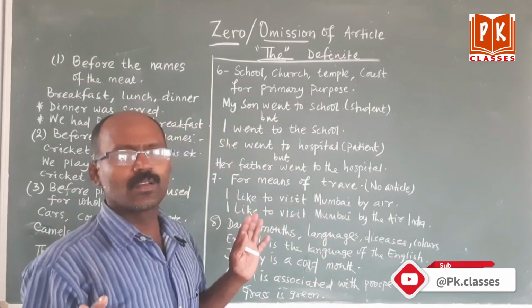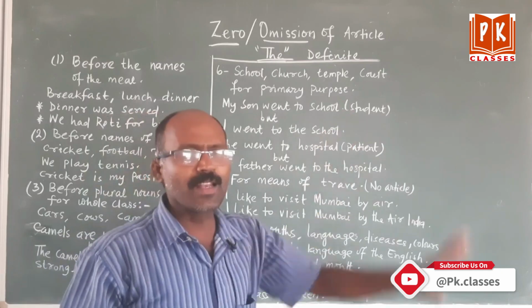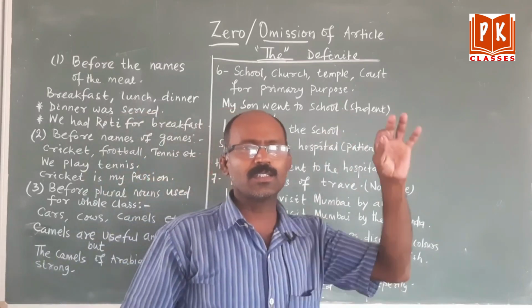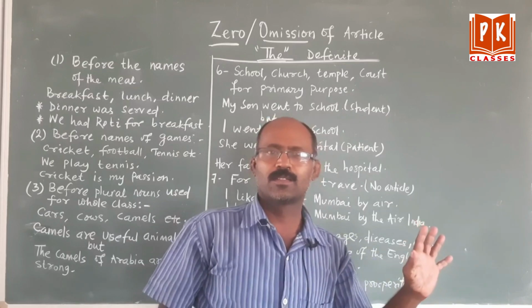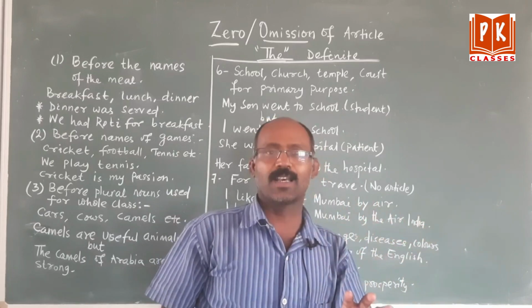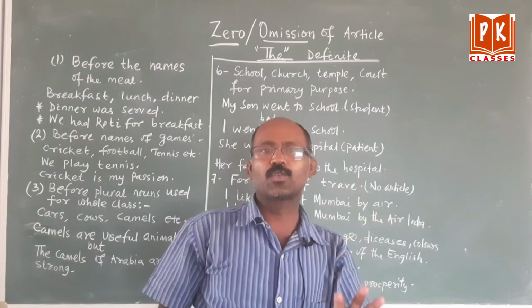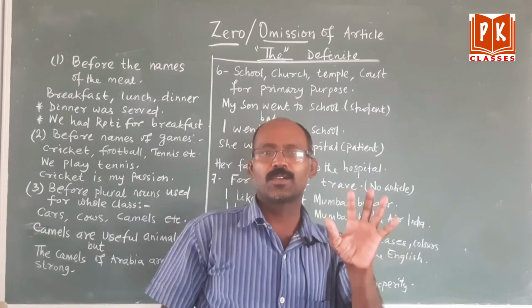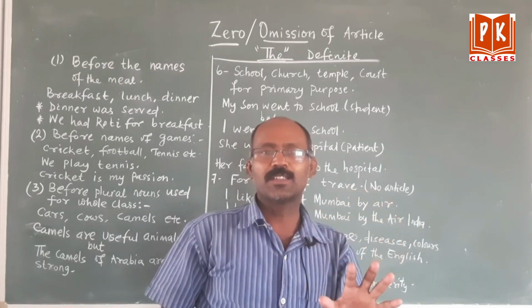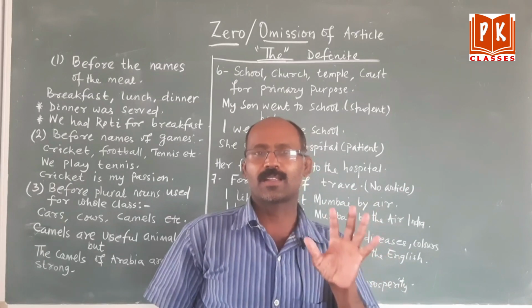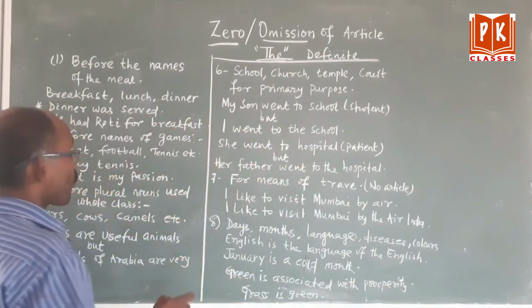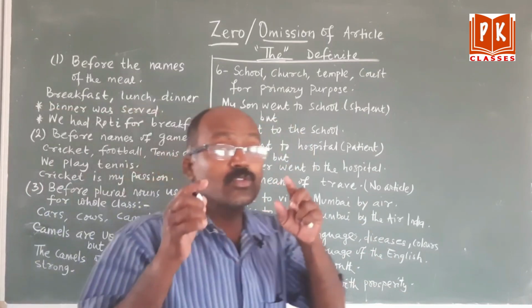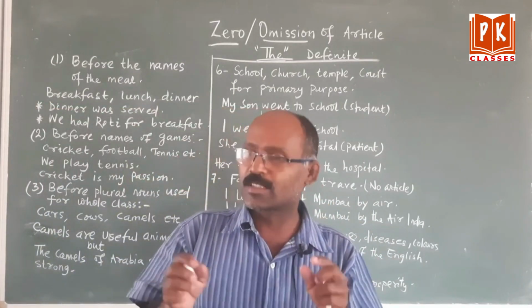You already know which is definite, which one is particular, there we have to use the. But some places are there where we need not use article the. That is known as zero article or phi article. Isn't it? So, come to where we will not use the article, that is known as zero.